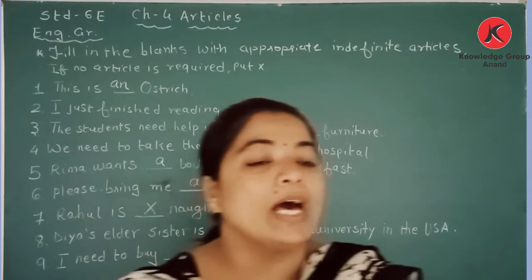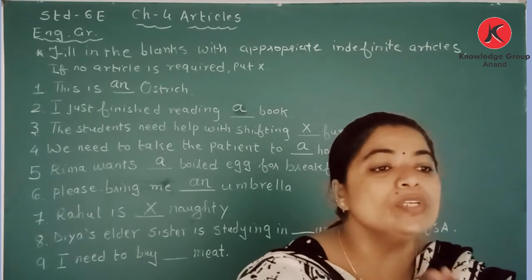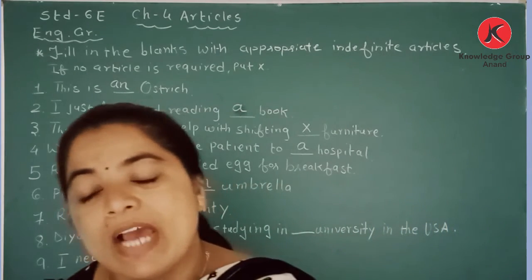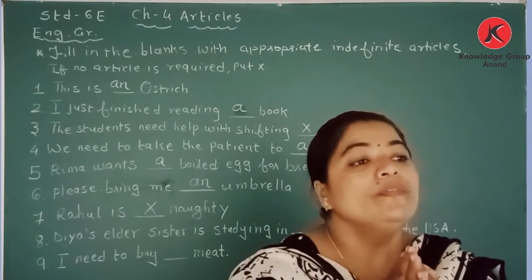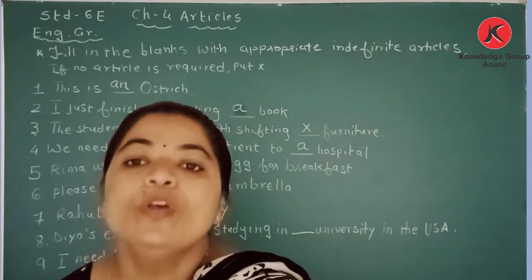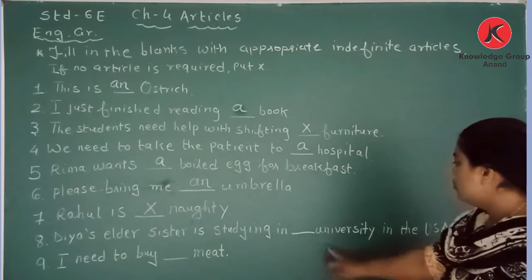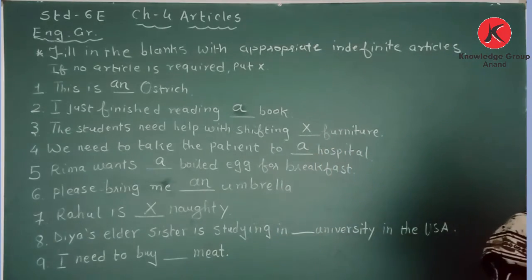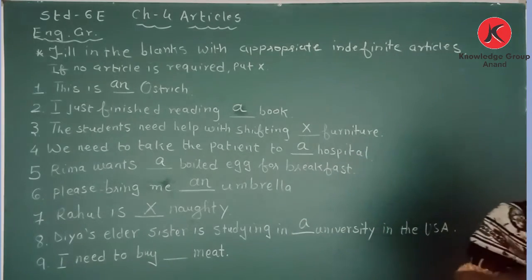Some vowels have a consonant sound, so before them we use the indefinite article a. Actually here U is a vowel, but its pronunciation begins with a consonant sound, so here we use indefinite article a.